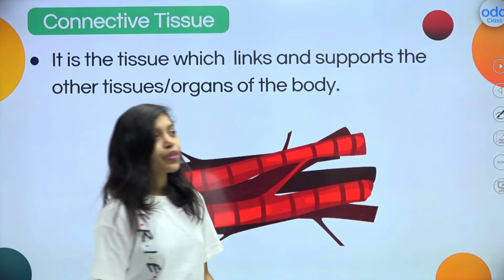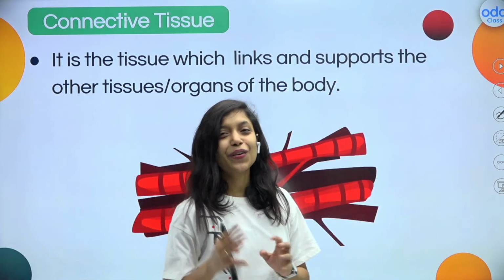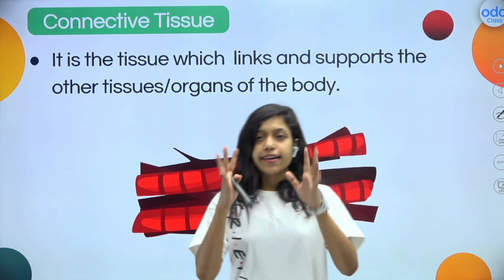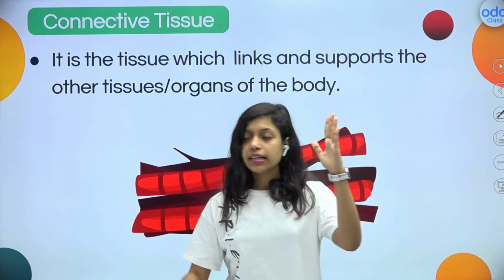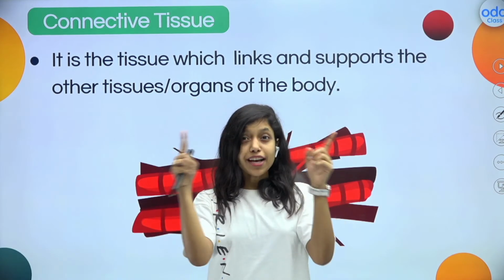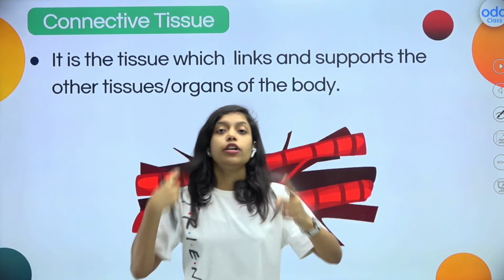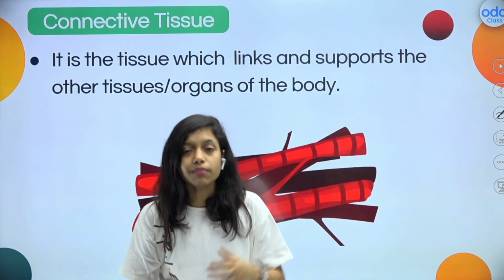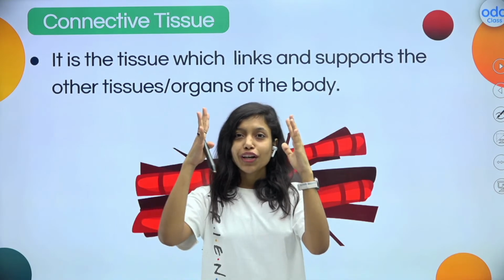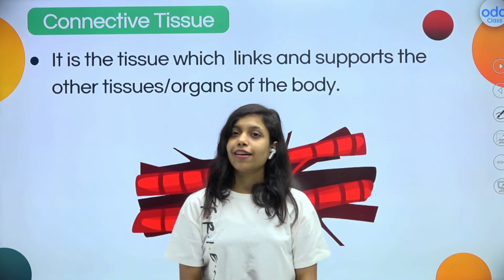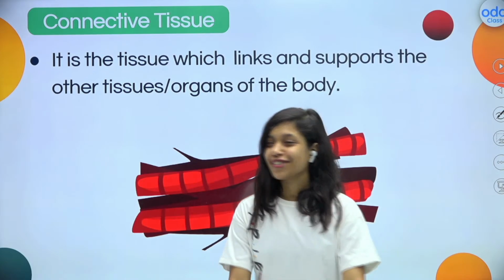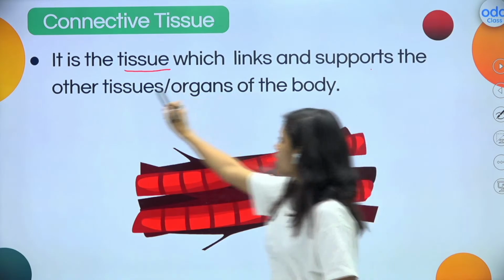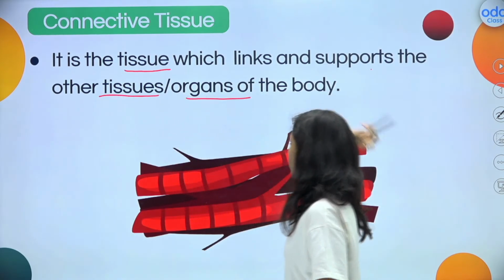That's great. Now, coming to the very important thing, you want to know, right? Ma'am, what is this connective tissue? So what do you mean by connection? Just imagine this is one part, this is a second part. In between, there should be some connection, right? In our body, there are different organs which are connected to each other. Who will connect them? This is organ number one. This is organ number two. In between, there is some connection, and that is nothing but our connective tissue. So it is the tissue which links and supports other tissues or organs of the body.